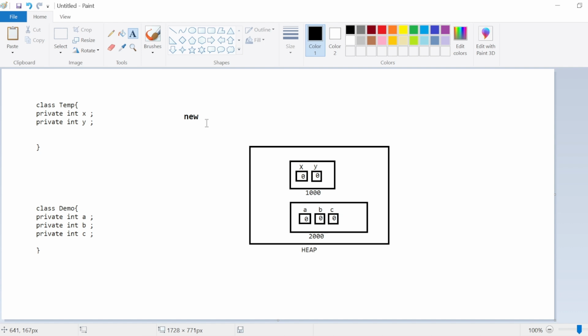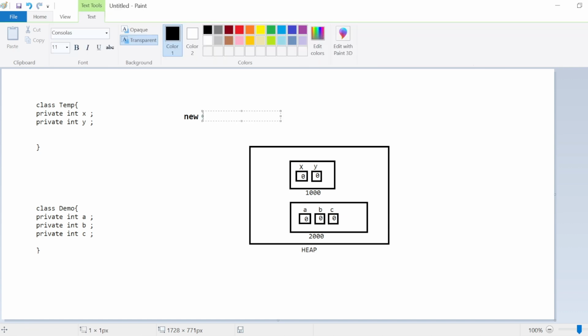Inside class A, you might want to create an object for class A, or for class B, or for class C. So just telling the compiler by writing the new keyword is not enough. You must mention the class name as well. That's the reason the syntax says that whenever you create an object using the new keyword, just after the new keyword, you must mention the class name. For example, if I want to create an object for the temp class, I need to mention new temp. If I want to create an object for the demo class, I need to mention new demo. So that the compiler will accordingly create the object for that particular class.